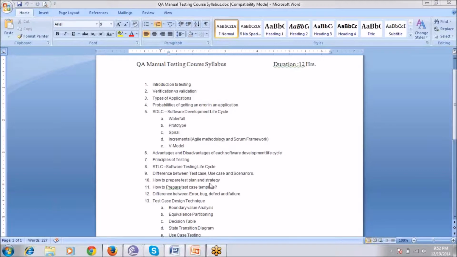The 10th topic you see here is how to prepare a test plan. So test plan and test strategy are two different documents. The test strategy will be developed by the test manager, and the test plan will be prepared by the QA lead or test lead. The project plan depends upon our project, but the strategy should be followed by every project. Okay, this is quality control and this is quality assurance.